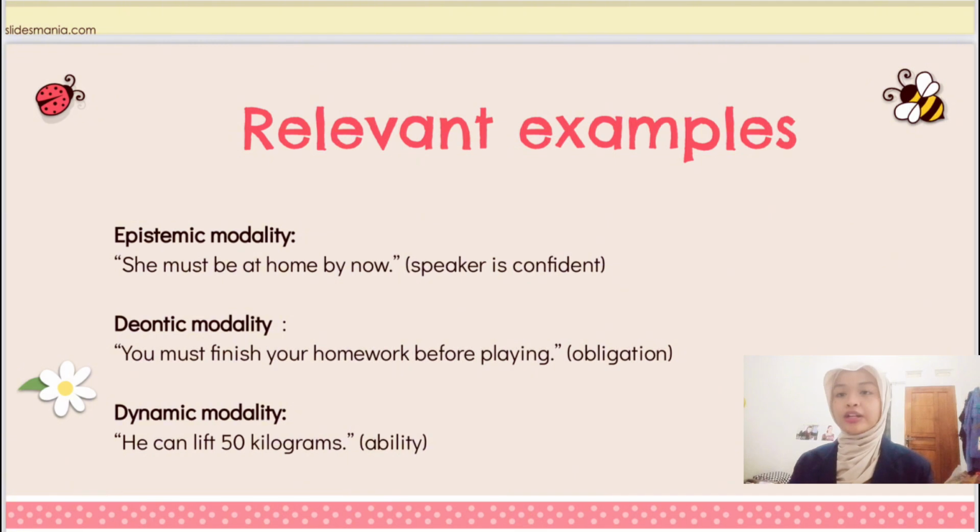Now, let's look at examples of those three types of modality. The first one, epistemic: "She must be tired by now." This means the speaker truly believes that it is true. And deontic: "You must finish your homework before playing." This gives a clear rule or an obligation. And dynamic: "He can lift 15 kilograms." It is showing an ability.